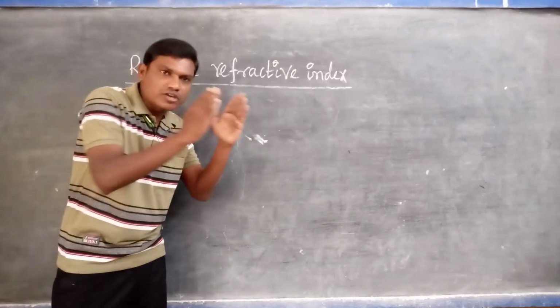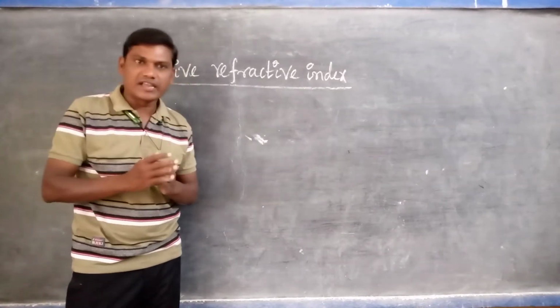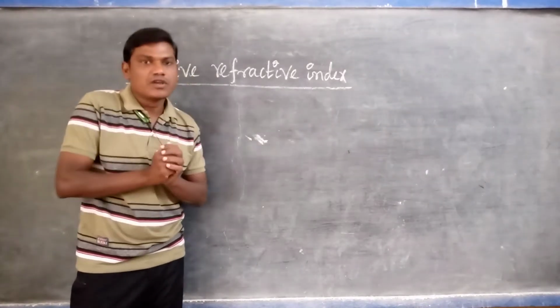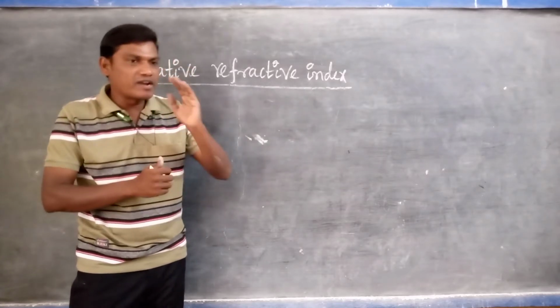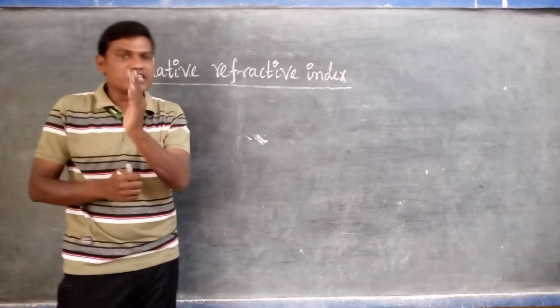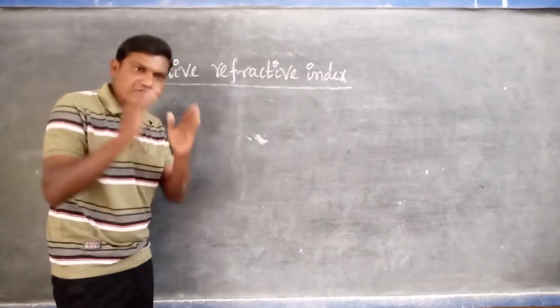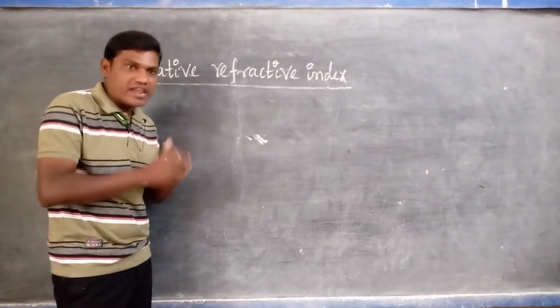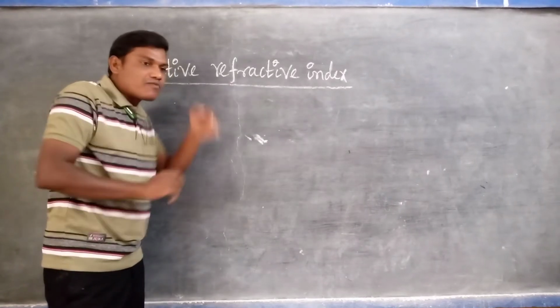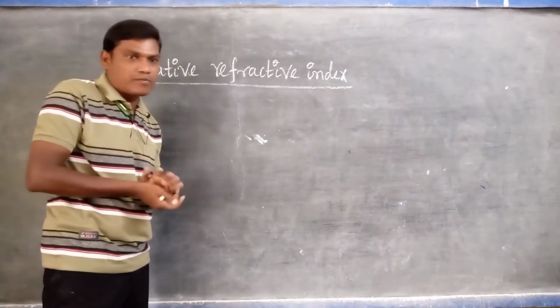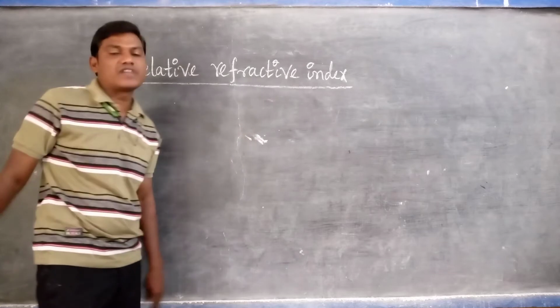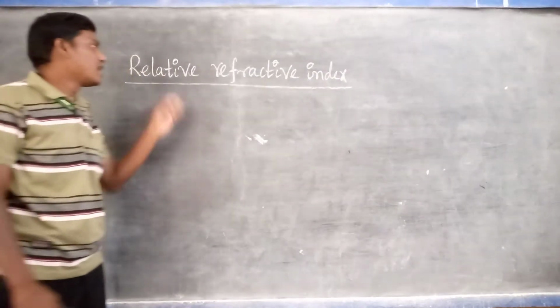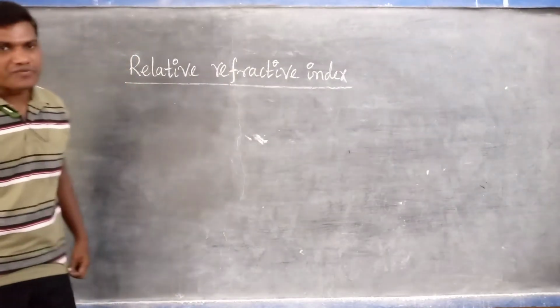According to the refraction concept, we know there are two mediums, one is the rarer and the other is the denser. Every medium has its own refractive index. So if light travels from one medium to another medium, the relation between the two mediums is what we call the relative refractive index.